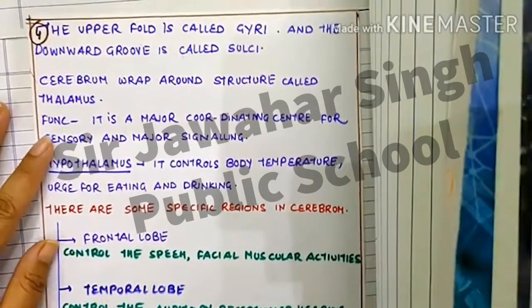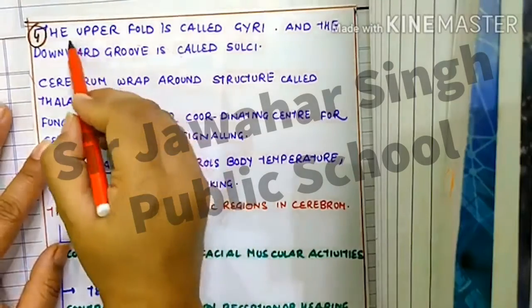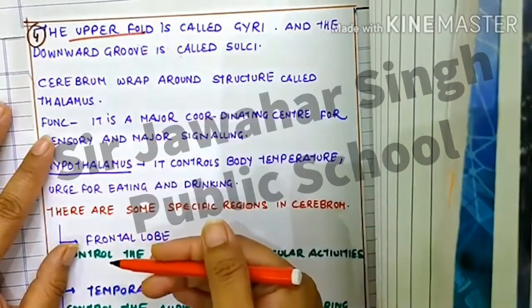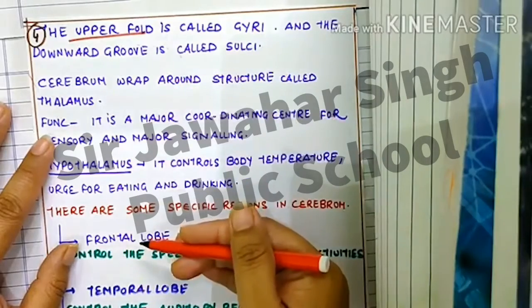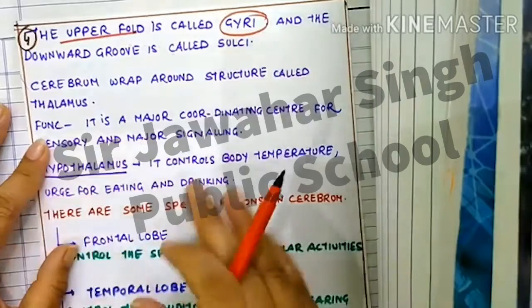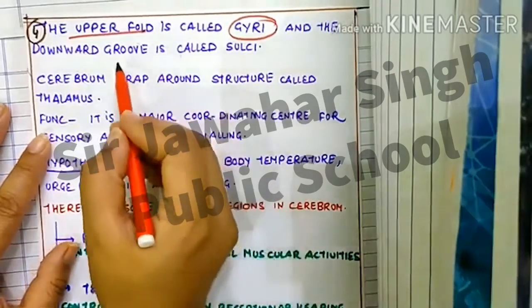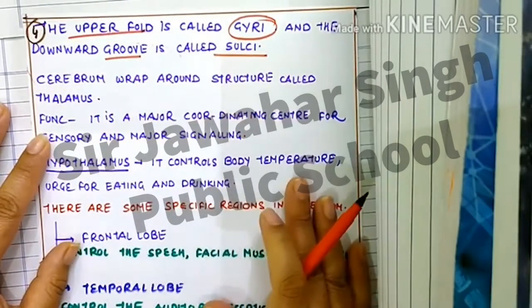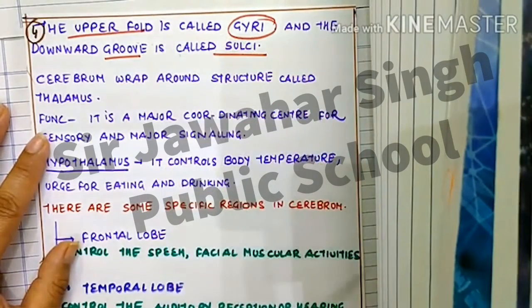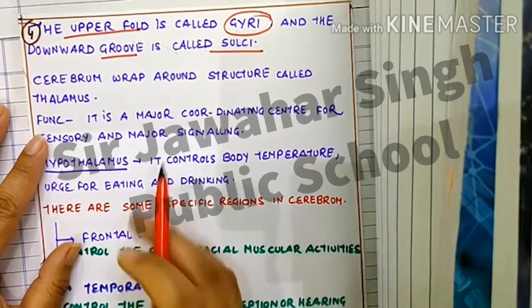Now beta, what would happen? The cortex is greatly folded. There are two folds, the upper fold and the downward fold. The upper fold is known as gyri, and the downward fold is known as sulci. They are both present in the cerebral cortex, in the cerebrum, also known as the cerebral hemisphere.